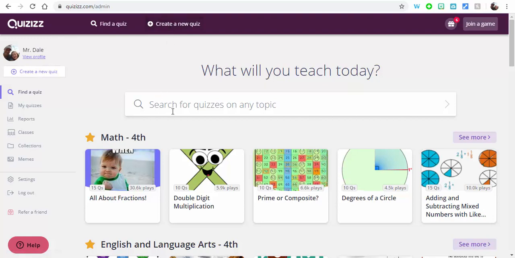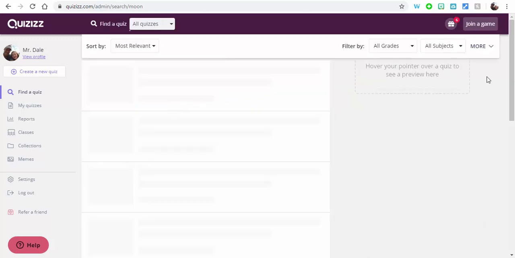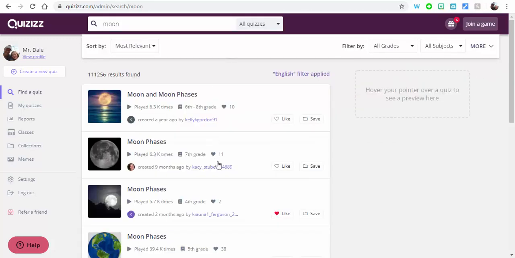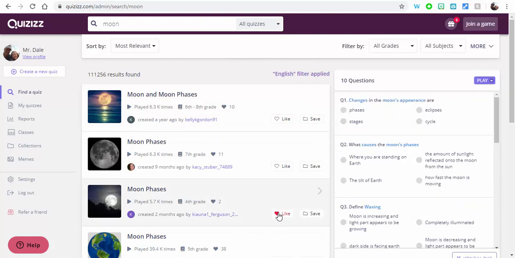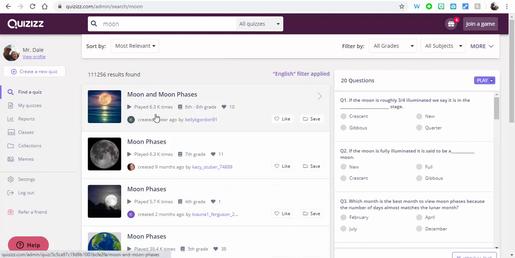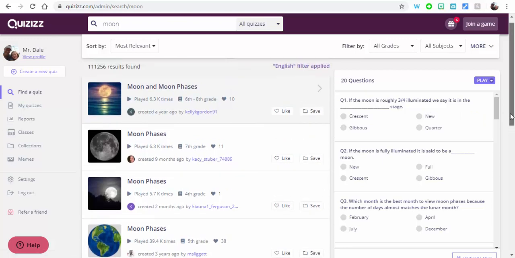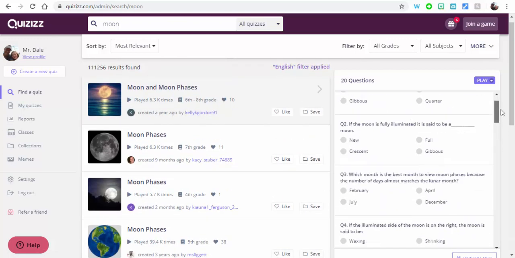So, if we're going to search for a quiz, let's just say we want to do one on the moon. If we search for the moon, give it a little bit of time to load, you're going to notice all these things come up. I'm just going to select out of here. You're going to notice this one here comes up first. You can see how many times it was played. And then over here on the right-hand side are going to be questions. You could take a brief look at and see what you think.